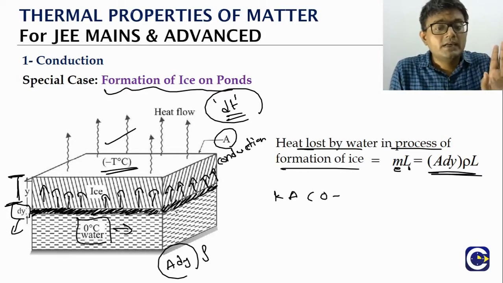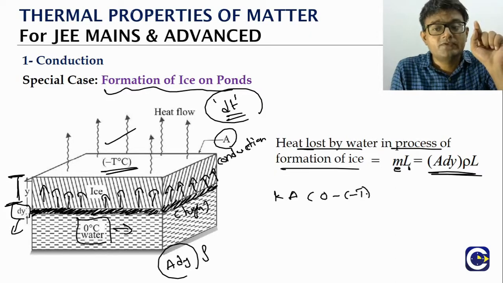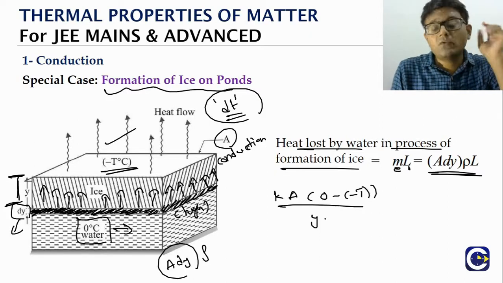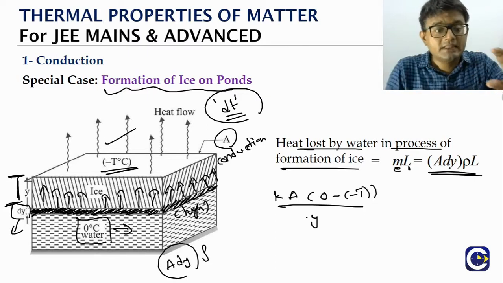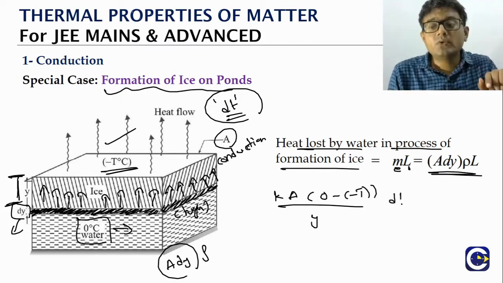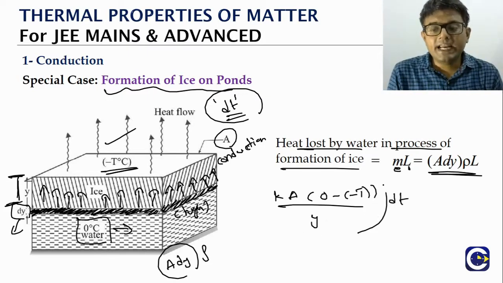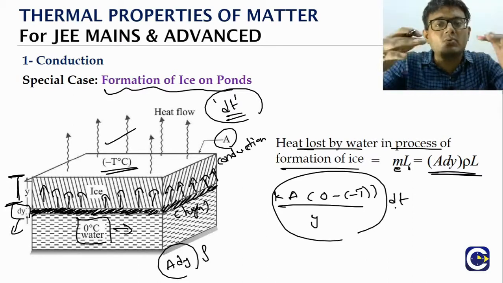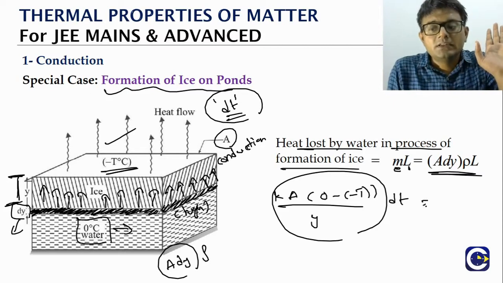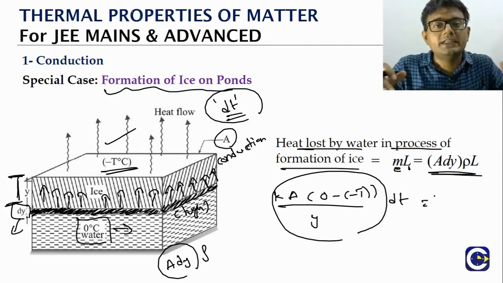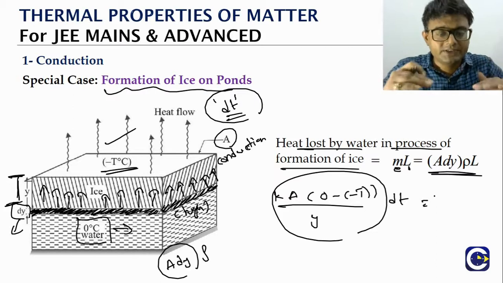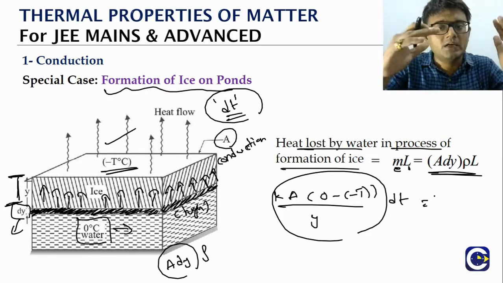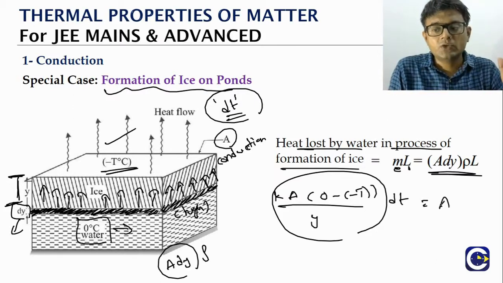Here remember, the high temperature is 0 and the low temperature is minus T. So 0 minus of minus T, divided by the thickness y, into dt. So this is the rate formula, the rate of conduction into dt, which is the heat that is coming through conduction in that time interval. This must be equal to whatever heat is released because of the formation of ice; the entire amount must be coming through the ice due to conduction, correct? So we should equate it to A dy into rho into L.